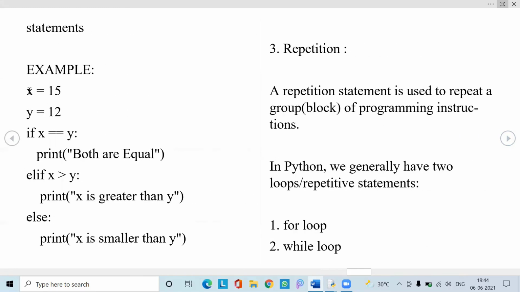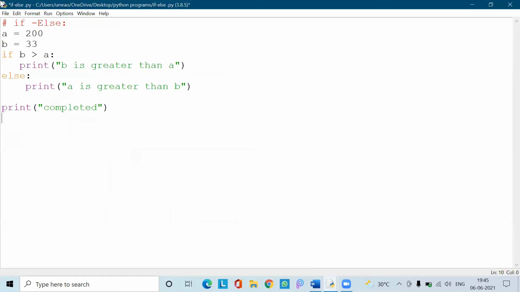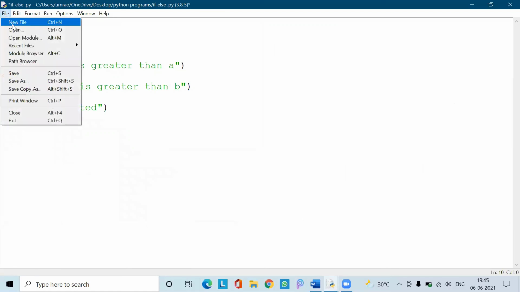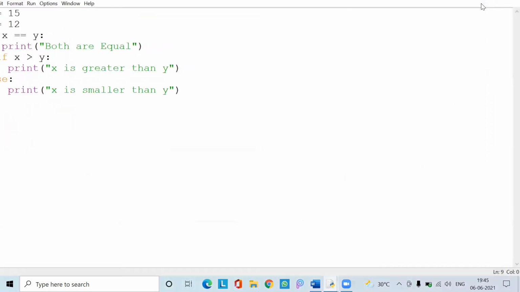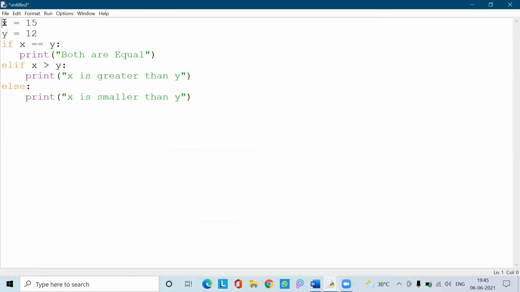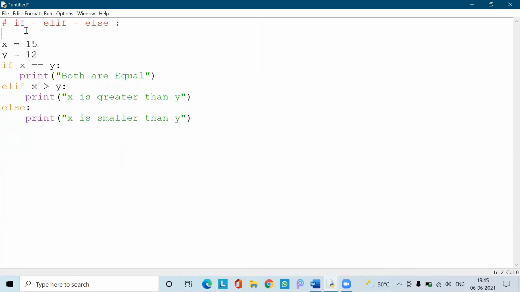So this is an example. Let us see this briefly. Let us take a new file and paste it. See, as we have seen, this is an example of if elif else, the same as switch control structures in other programming languages like C and C++.